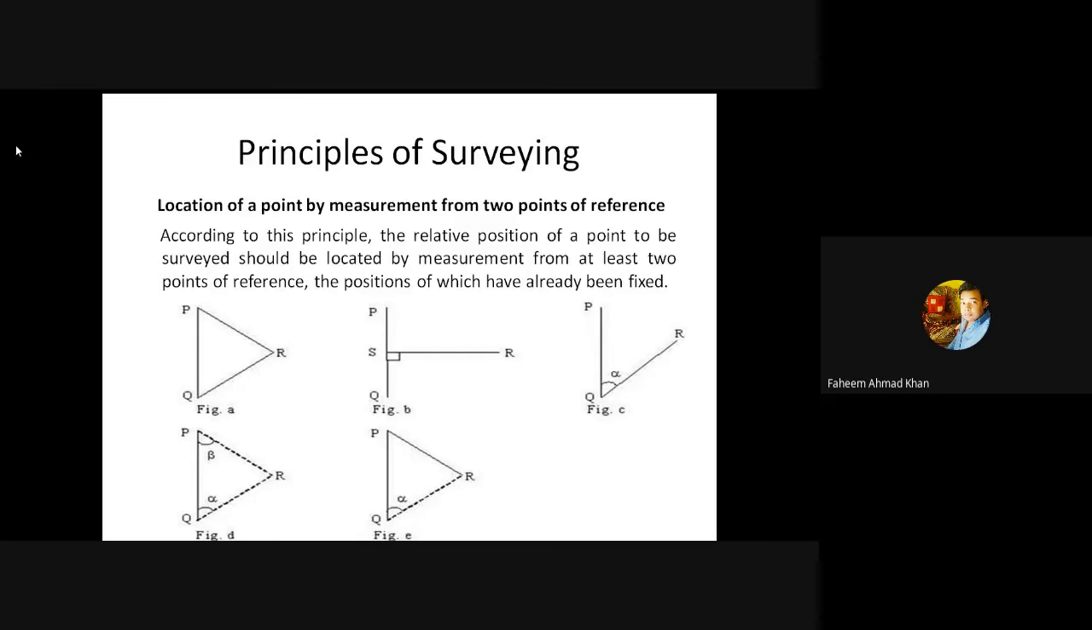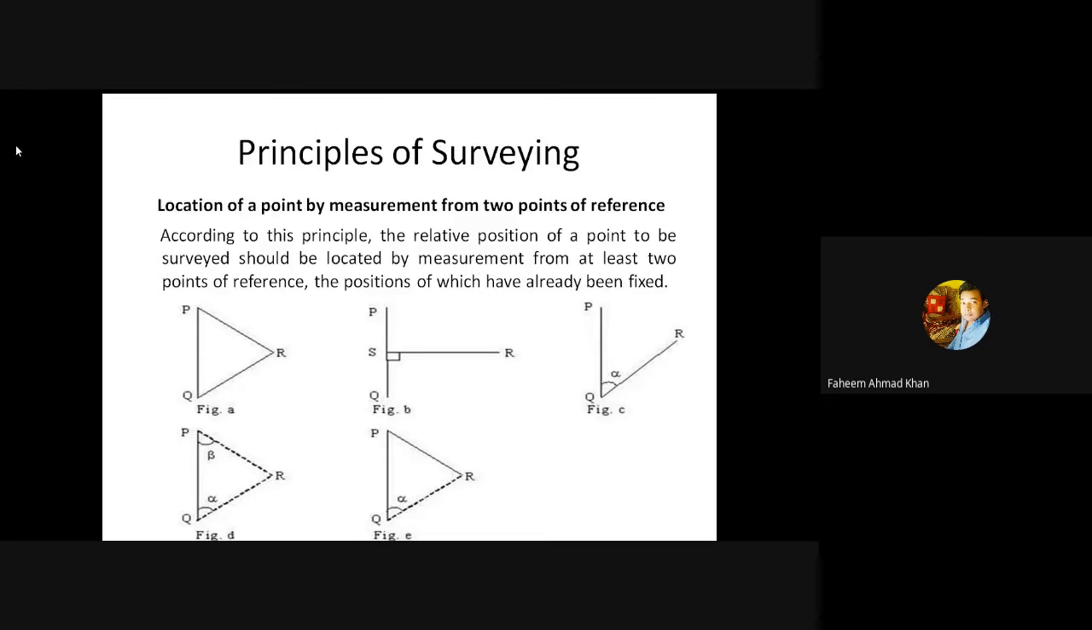We know points P and Q. In figure A, you can see that to locate point R, we can directly measure two distances, from P to R and Q to R, to find the third point. In figure B, you can see that from a line PQ, an offset has been taken to the point R. What is an offset? It is a perpendicular line drawn on some other line. So an offset SR has been drawn on the line PQ.